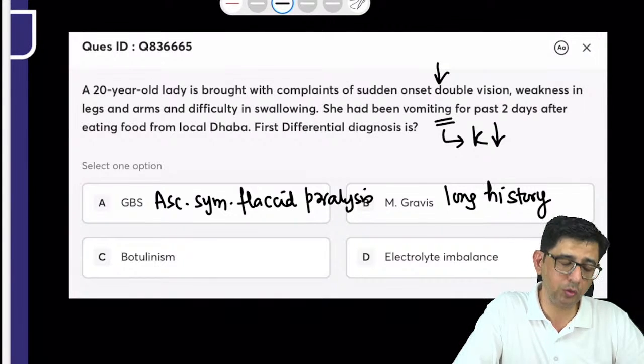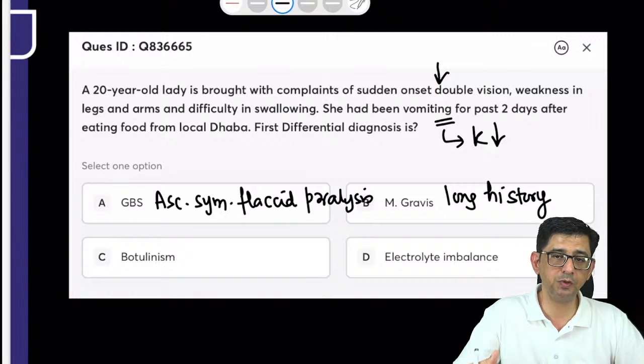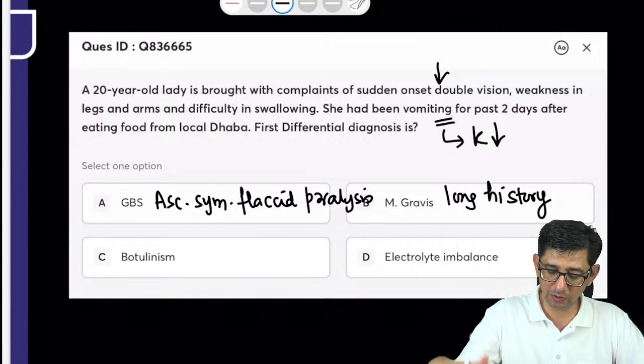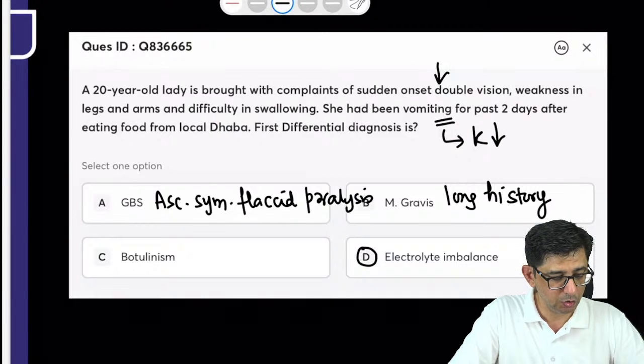Anybody with acute onset neurological manifestations like this, weakness in the arms, weakness in the legs, could be having dangerous hypokalemia. So the correct answer for this one would be option number D.